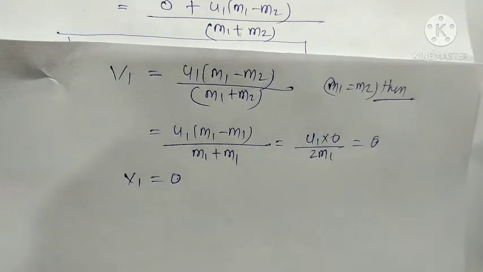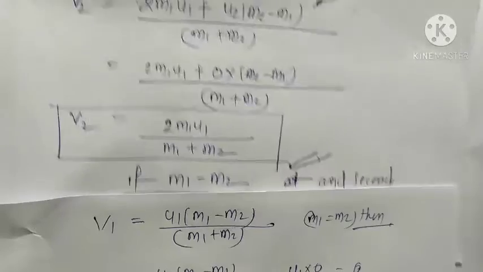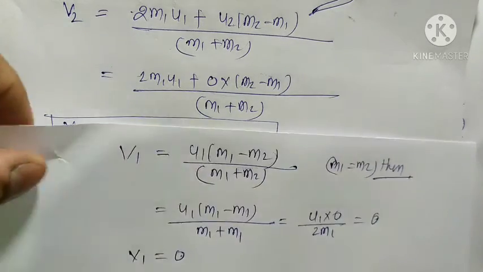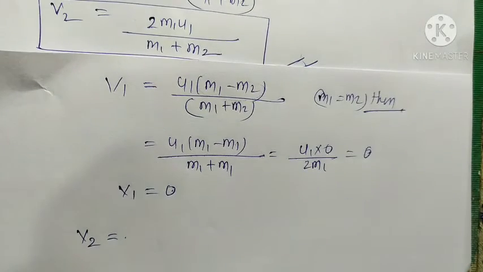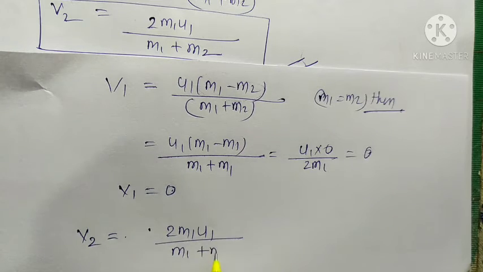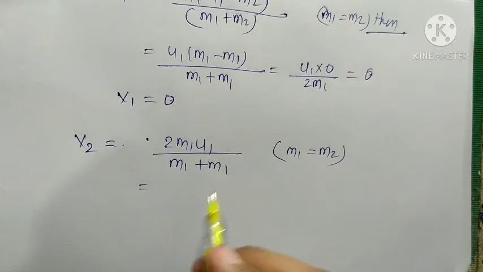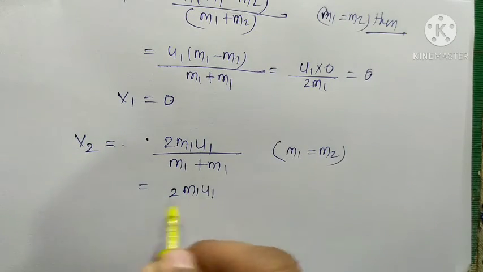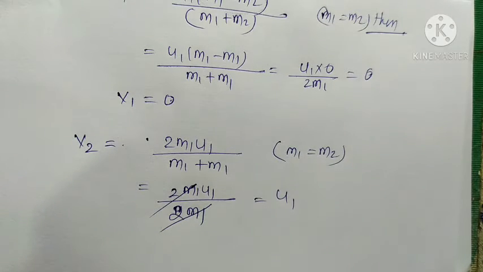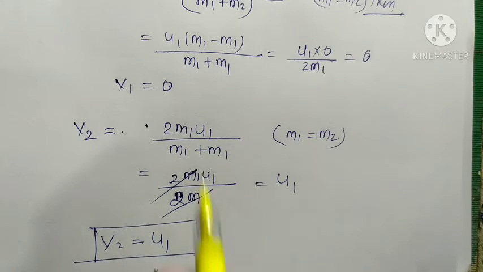So v1 is equal to 0. And what will be the value of v2? v2 is equal to 2m1 u1 upon (m1 plus m2). When m1 is equal to m2, v2 is equal to 2m1 u1 upon (m1 plus m1). 2m1 and 2m1 cancel each other, so finally v2 is equal to u1. And v1 will be 0 here.